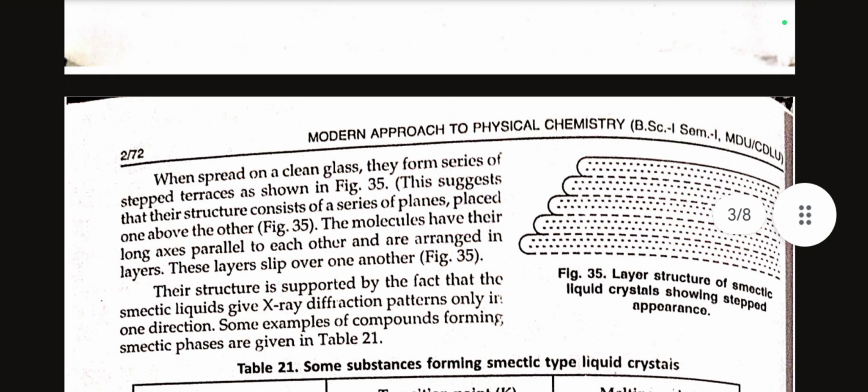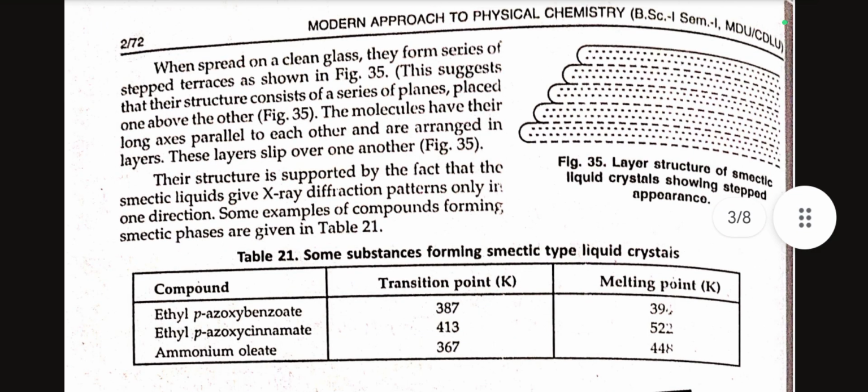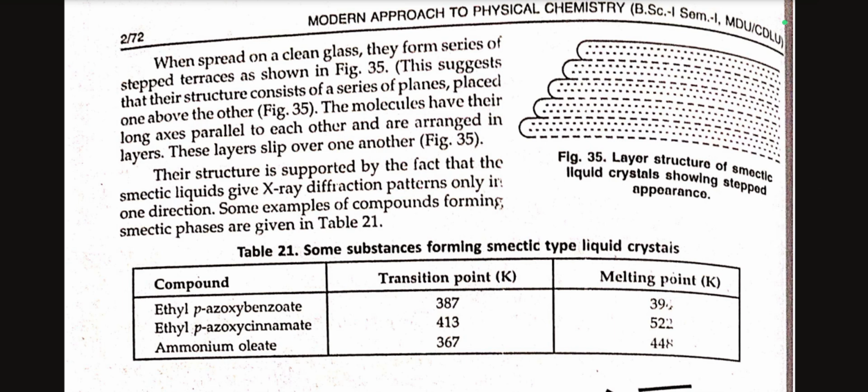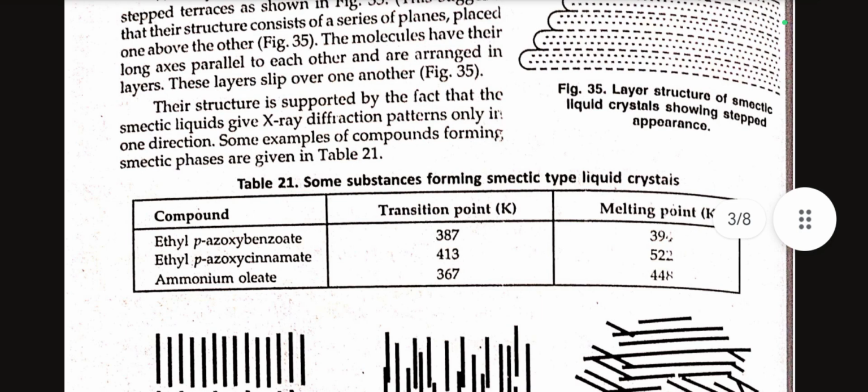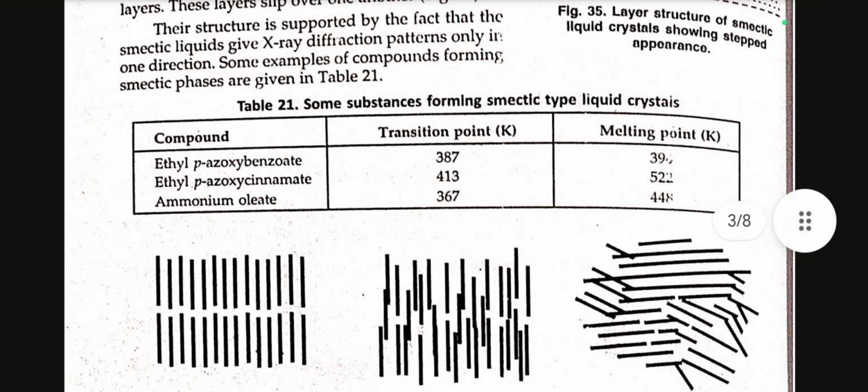When spread on a clean glass, they form series of stepped terraces. This suggests that their structure consists of series of planes placed one above the other. The molecules have the long axes parallel to each other and are arranged in layers. These layers slip over one another. Their structure is supported by the fact that the smectic liquids give X-ray diffraction patterns only in one direction. Some examples of compounds forming smectic phases are ethyl p-azoxybenzoate, ethyl p-azoxycinnamate, ammonium oleate, etc.